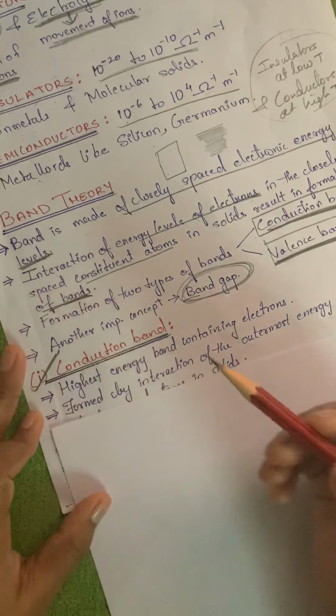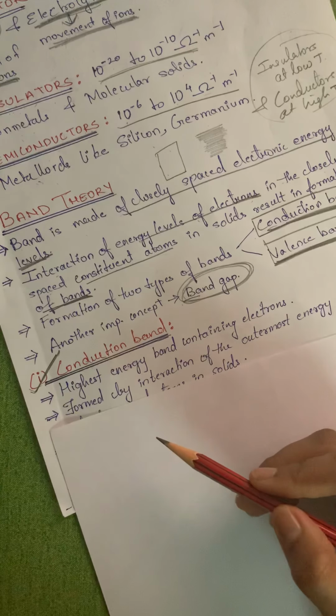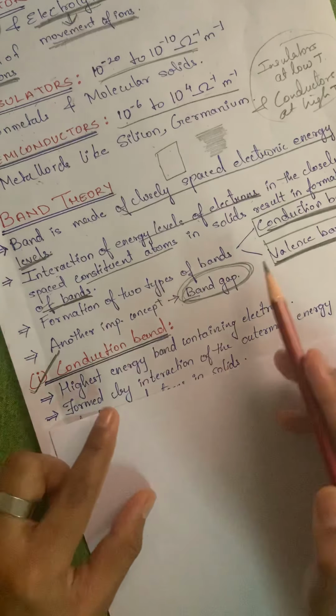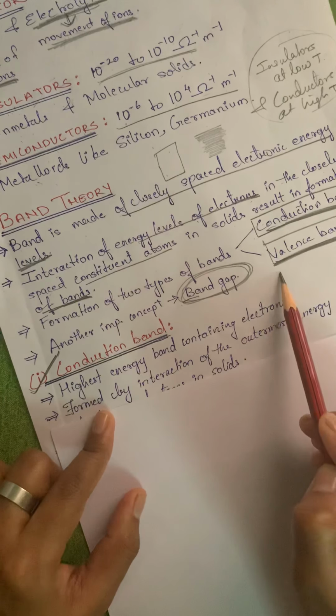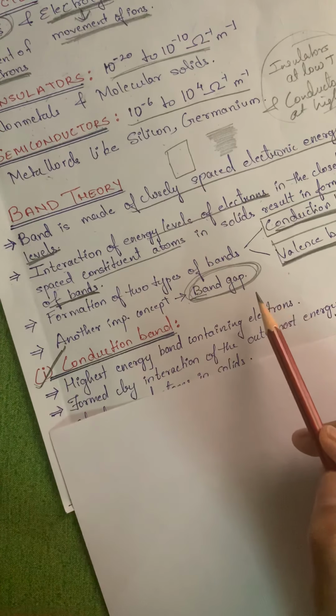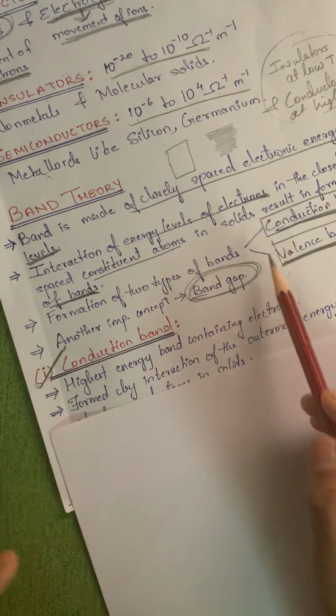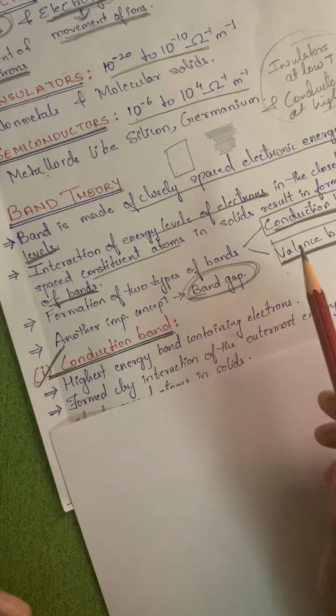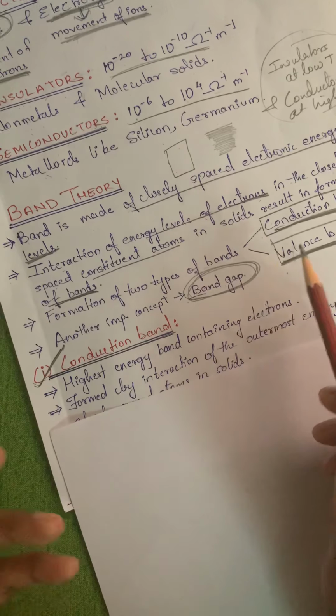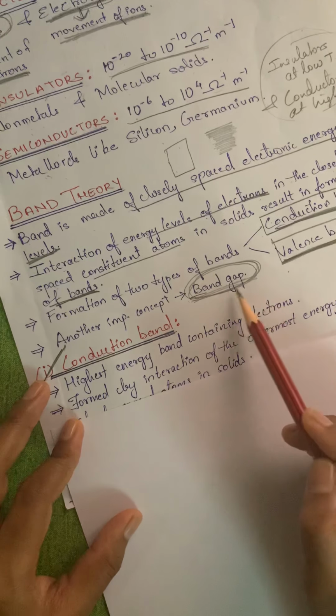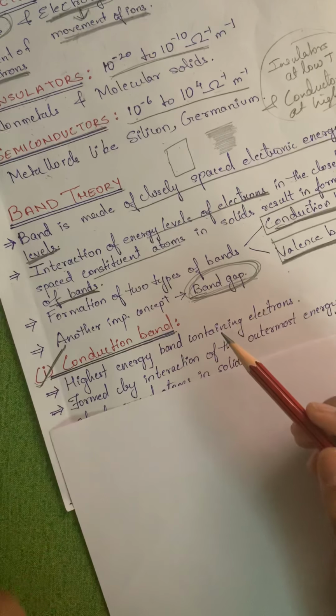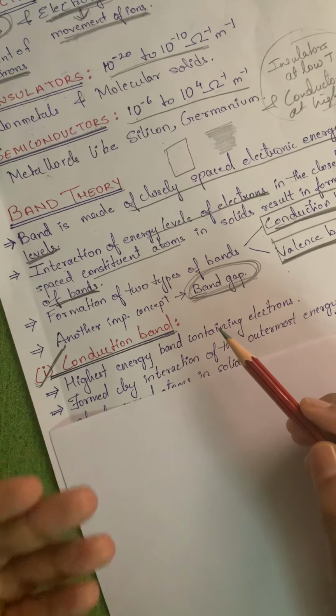First we will start with the conduction band. Conduction band is nothing but the highest energy band. Just remember that the conduction band is a higher energy band, and the valence band is the lower energy band. In between them, whatever the space is, to be very simple, that is nothing but the band gap. By keeping this in mind, we learn further.